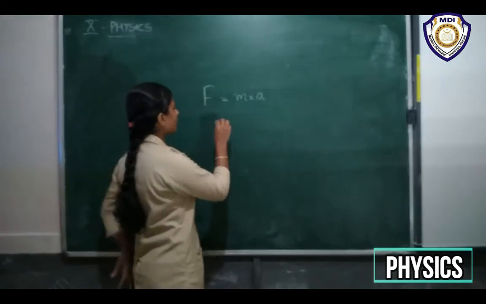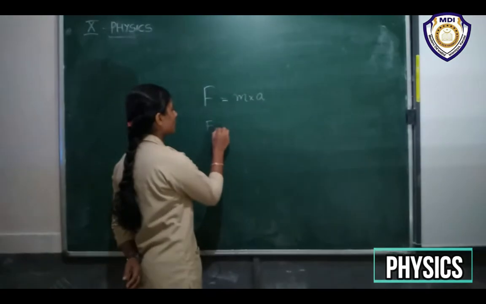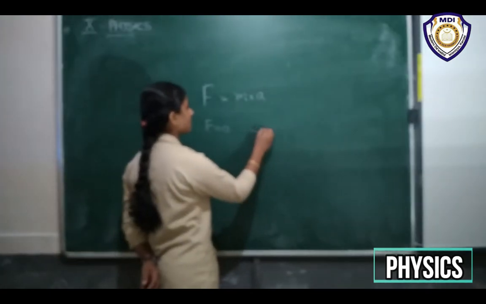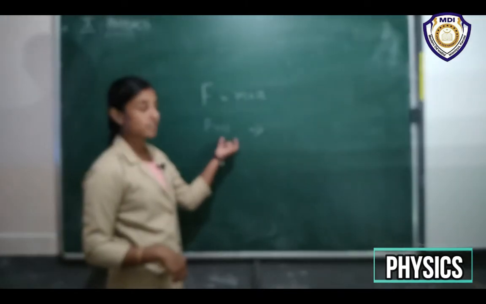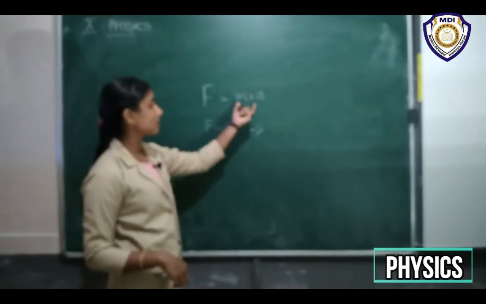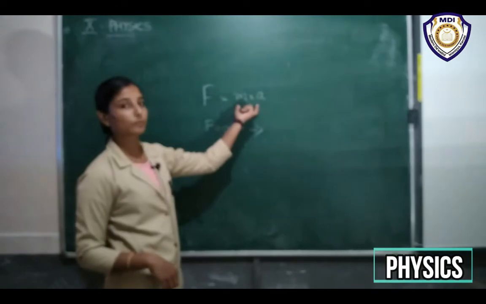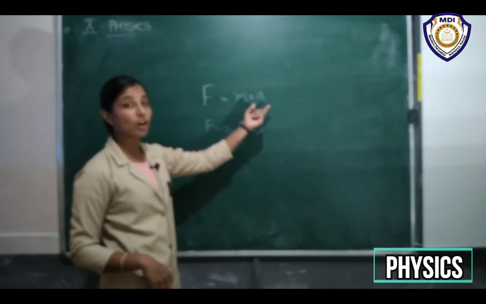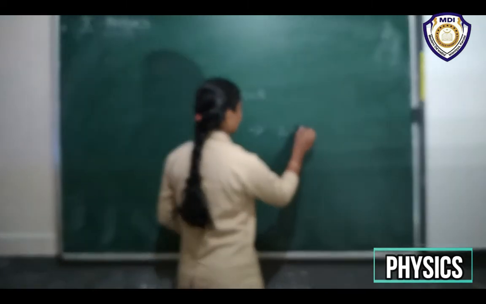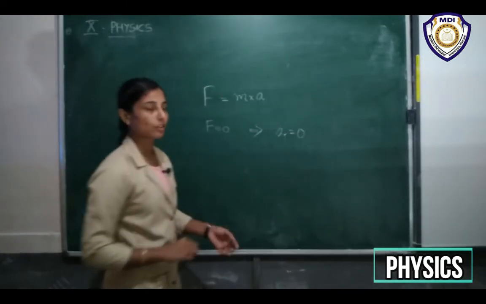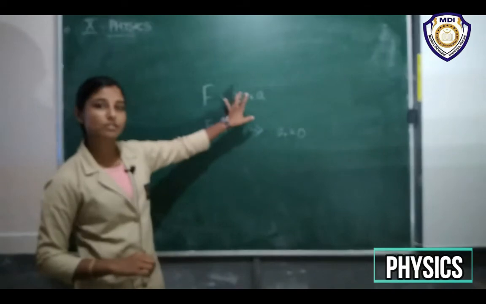Now if force is equal to 0, what can we find from here? If force is equal to 0, acceleration should be 0.